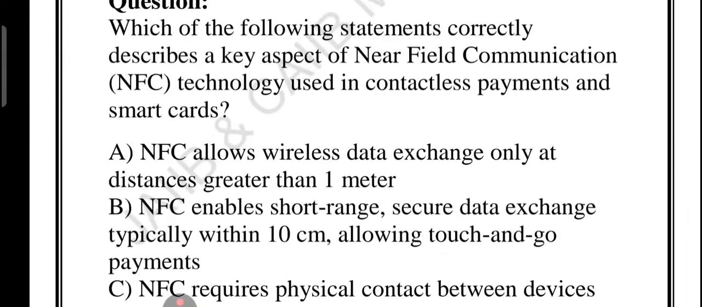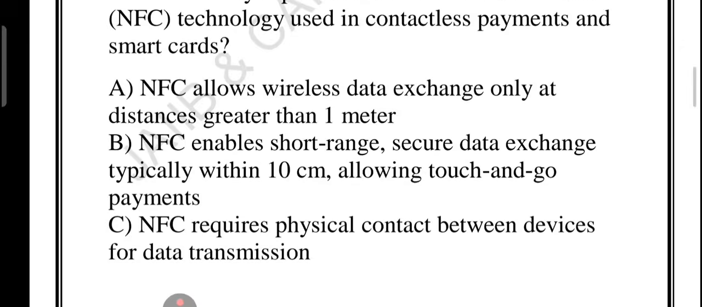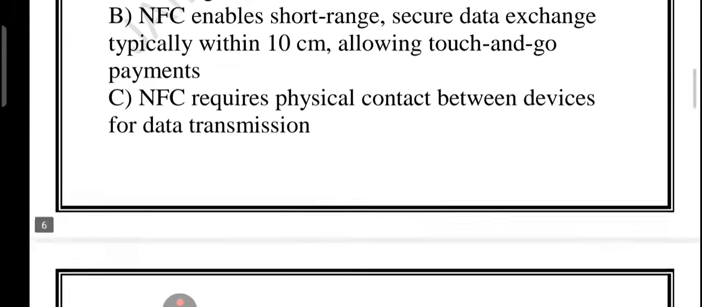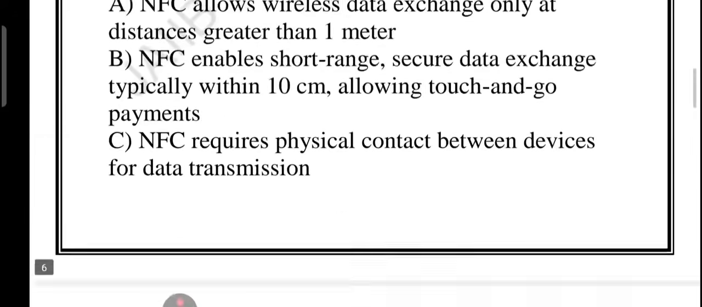Now the question is regarding NFC. Which of the following statements correctly describes a key aspect of the near field communication technology used in contactless payment and smart cards? Very good question it is. Option A says that NFC allows wireless data exchange only at a distance greater than 1 meter. Option B says that NFC enables short range secure data exchange, typically within 10 cm, allowing touch and go payment. Option C says that NFC requires physical contact between devices for data transmission. Option D says that NFC technology cannot be integrated with the EMV standard for secure transactions.